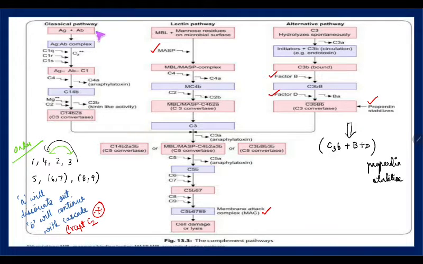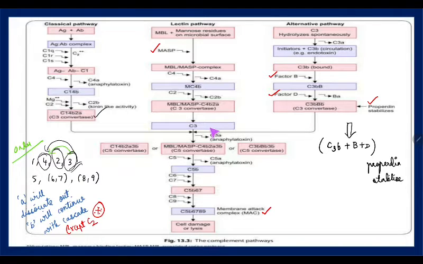Having this in mind, when an antigen antibody complex is there, C1 is activated with QRS, and after C1 is formed with that antigen antibody complex, then comes C4, then C2, and then C3. Before C3 gets involved, there will be formation of C3 convertase.